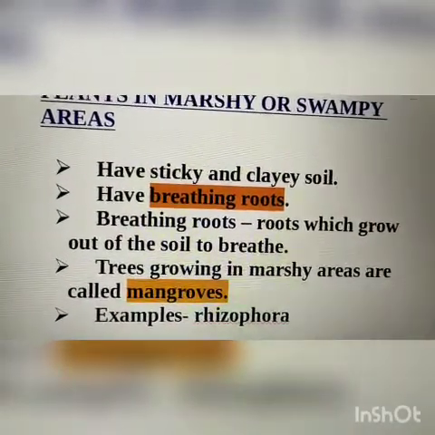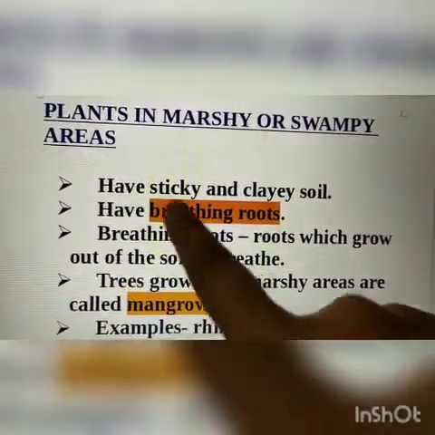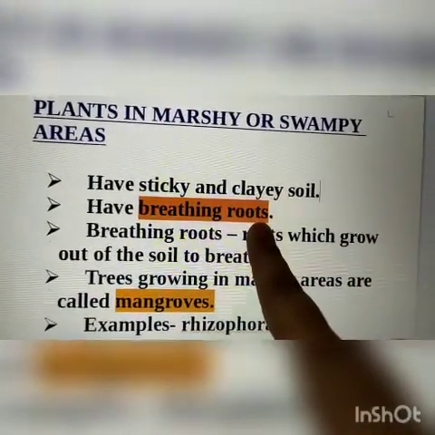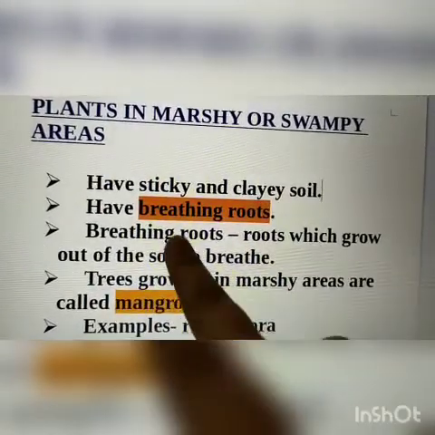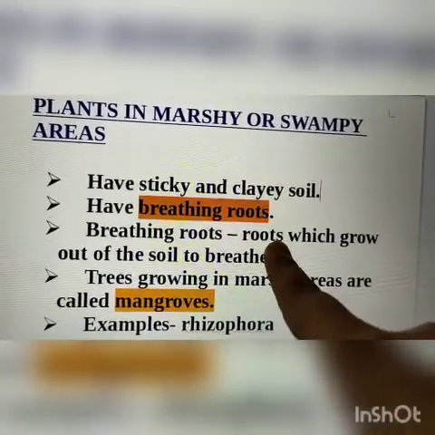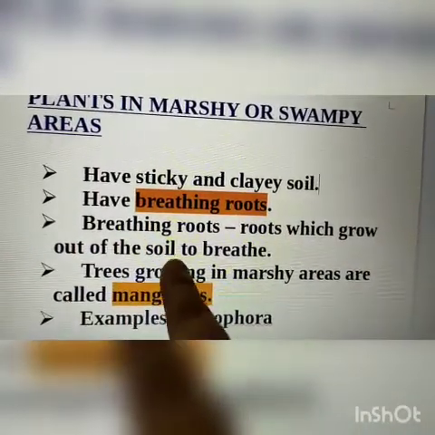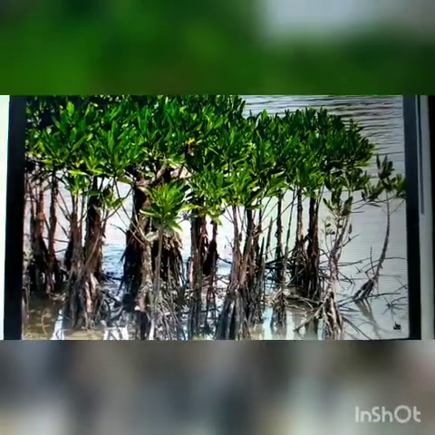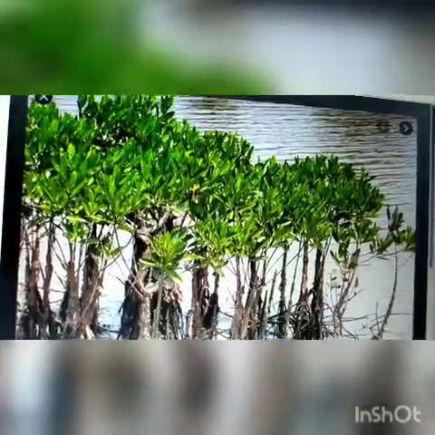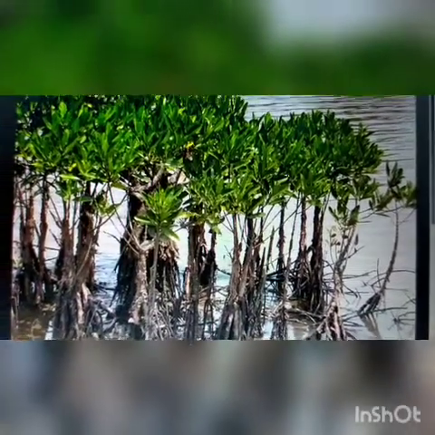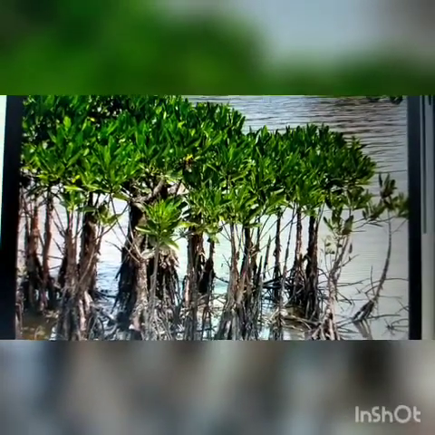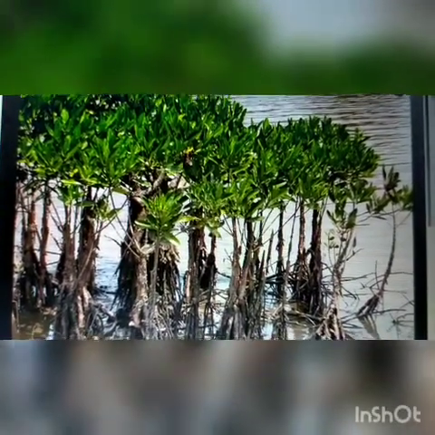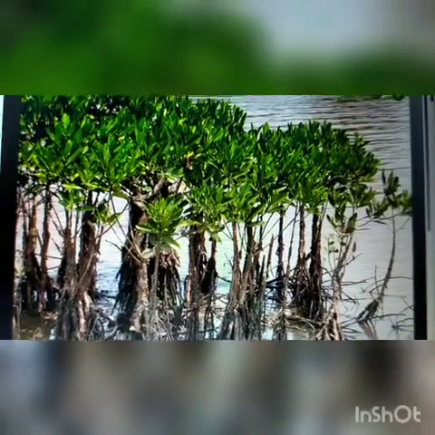Okay? The next adaptation is they have breathing roots. So what do you mean by breathing roots? Breathing roots are the roots which grow out of the soil to breathe. Now see this image. Okay? You will be able to understand what are breathing roots. The roots of marshy or swampy areas plants cannot breathe in waterlogged soil.